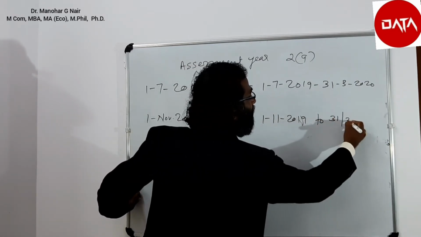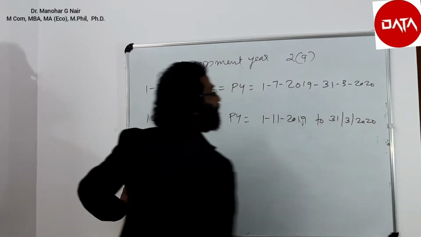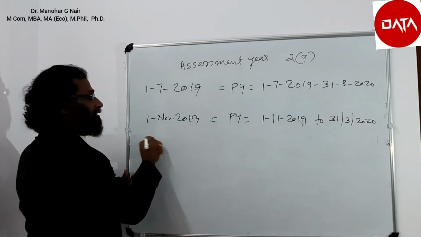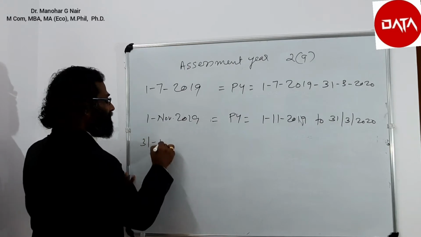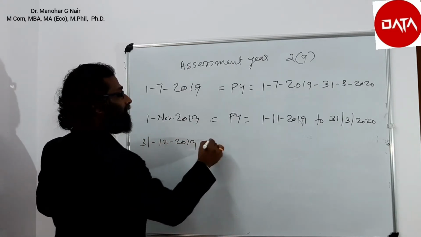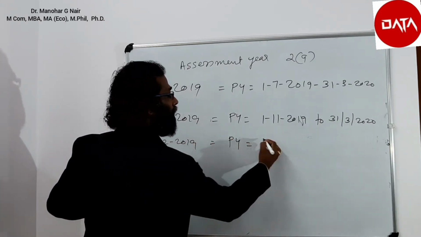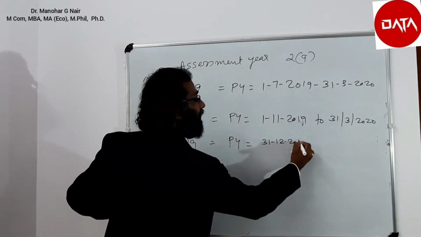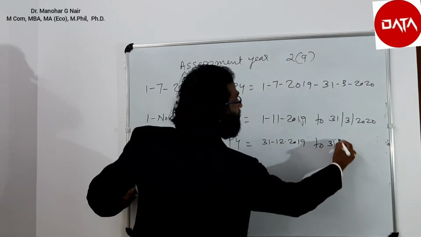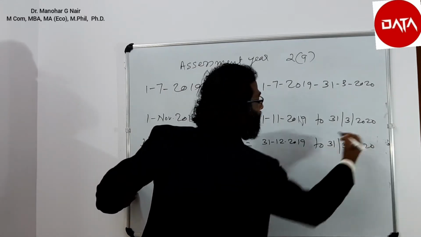31st March 2020. Similarly, if the business started on 31st December 2019, then the previous year is 31st December 2019 to 31st March 2020.